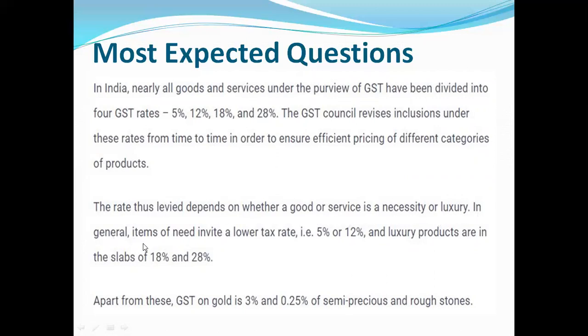In general, items of need invite a lower tax rate, such as 5 or 12%, and luxury products are in the slab of 18 and 28. Apart from these, GST on gold is 3% and 0.25% on semi-precious and rough stone. So these are some details related to GST. So a question can be asked from this also, friends. Let's move to the next question.